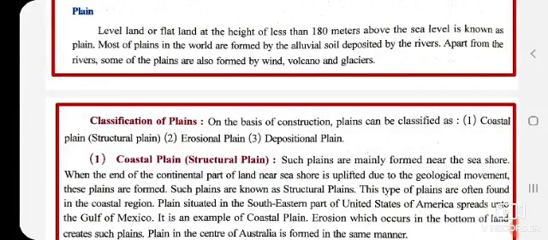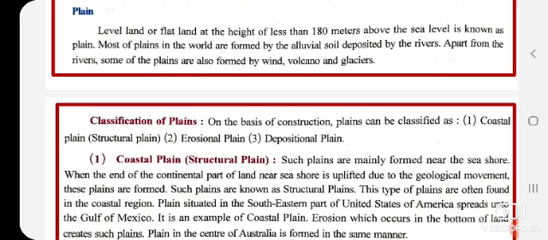So level land or fertile flat land at the height of less than 180 meters above the sea level is known as plain, means earth surface. Okay, but the height should be less than 180 meters from the sea level. Most of the plains in the world are formed by the alluvial soil deposited by river. Means whatever river soil has been deposited over there, at those places these plains are famous.